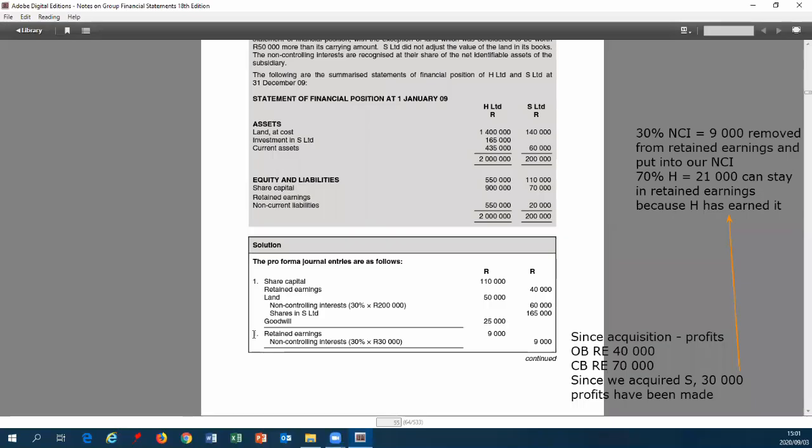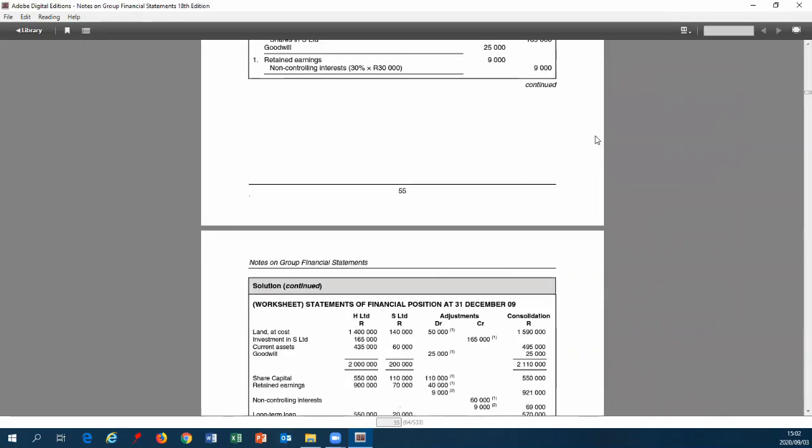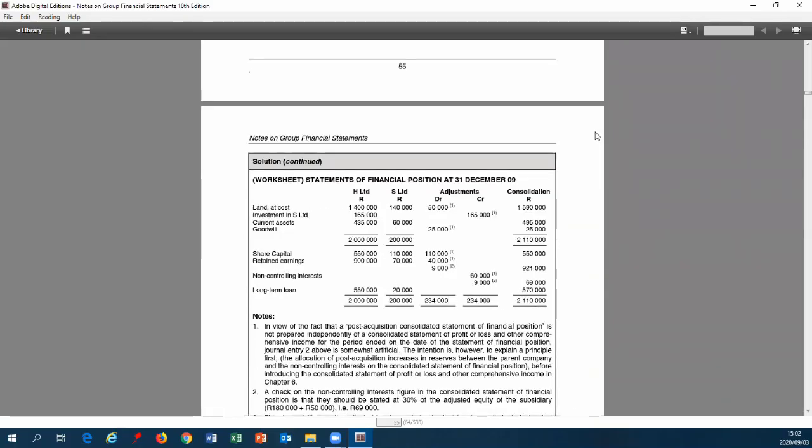This journal entry, I said that's actually number 2, not number 1, is taking the non-controlling interests profit, the 9,000, and putting it from the retained earnings into our non-controlling interest. Let's move down and see. In terms of our consolidation, remember we take all of H and add all of S, as at the time when we have created these financial statements.